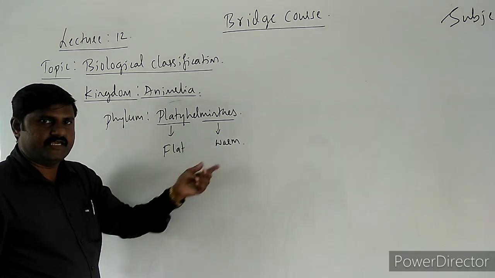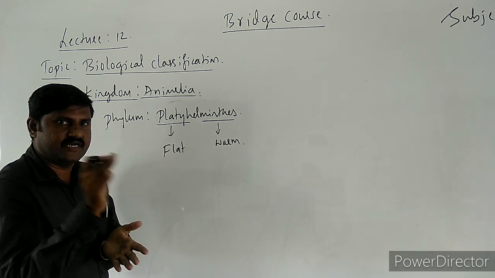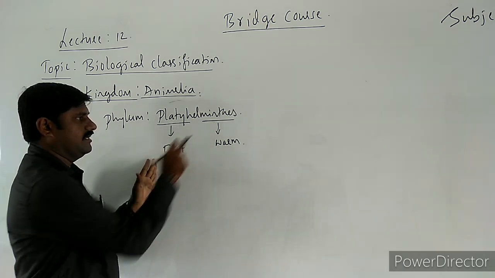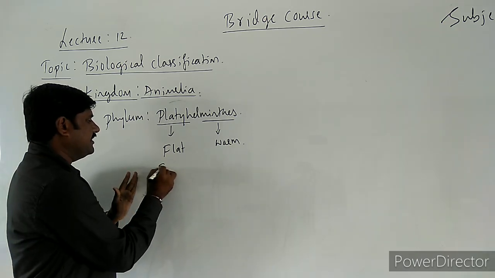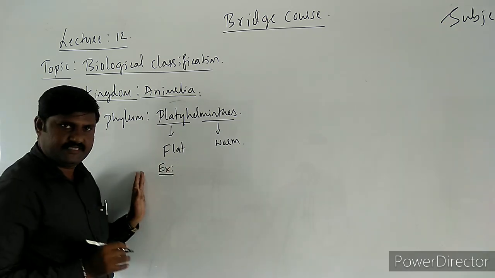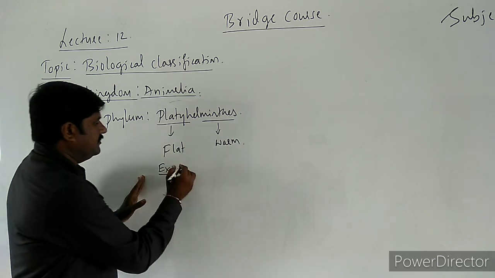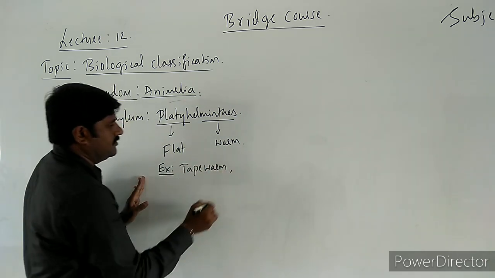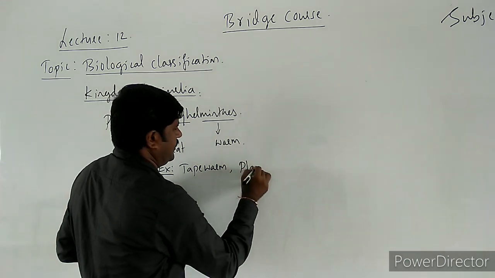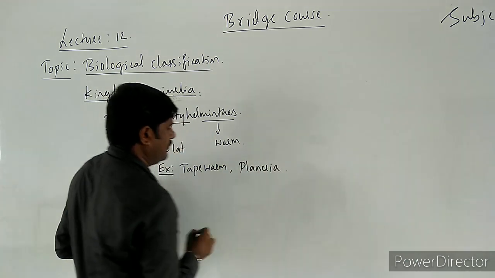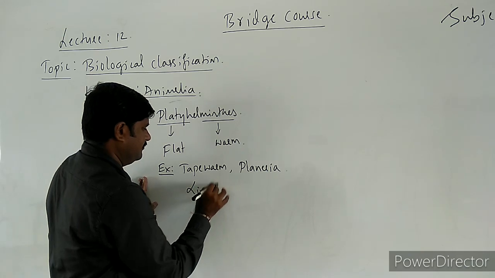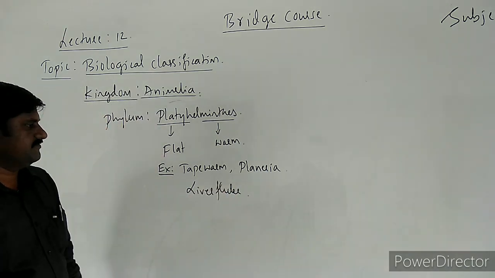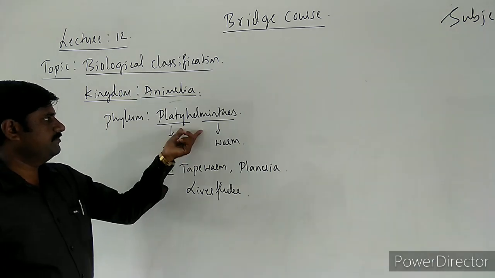Because their body is flat, paper-like, and such kinds of animals are called platyhelminthes. The best examples for these animals are tapeworm, planaria, liver fluke.